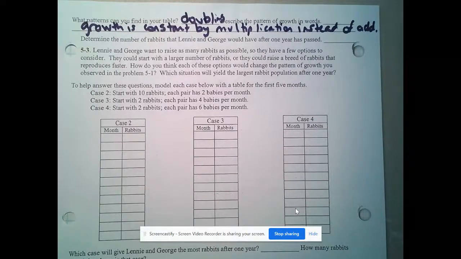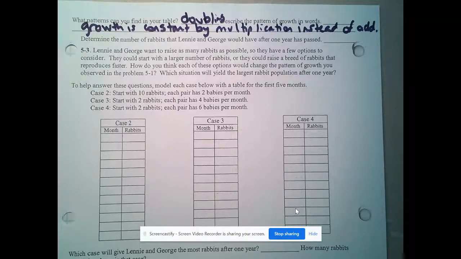When we were going plus 7, plus 7, plus 7, or minus 2, minus 2, minus 2, we had a nice straight line, right? Because we'd go over 1, up 7, over 1, up 7. Well, now we're going to go over 1, up 2, over 1, up 4, over 1, up 8. And we're changing that slope.